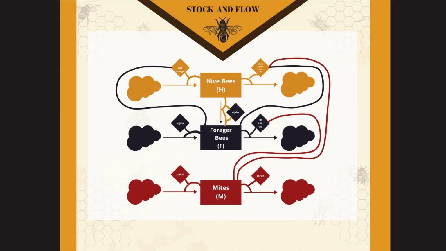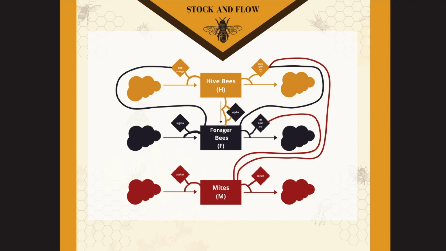Let's take a look at the stock and flow diagram. If you look at the hive bees, there's a stock flowing in which represents the egg-laying rate of the queen as well as brood mortality. The stock flowing out represents the hive bees becoming forager bees, social inhibition, and the death rate due to the mites. The hive bees share a stock coming into the forager bees as they will become forager bees.